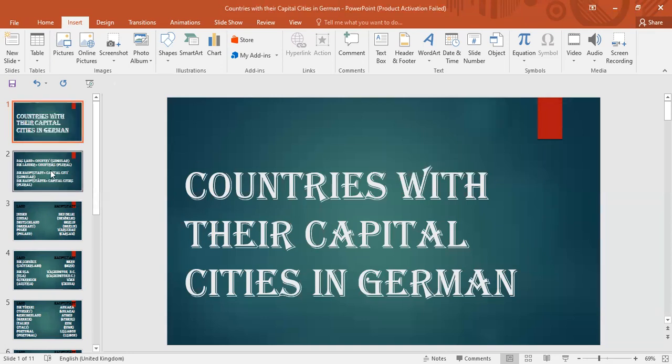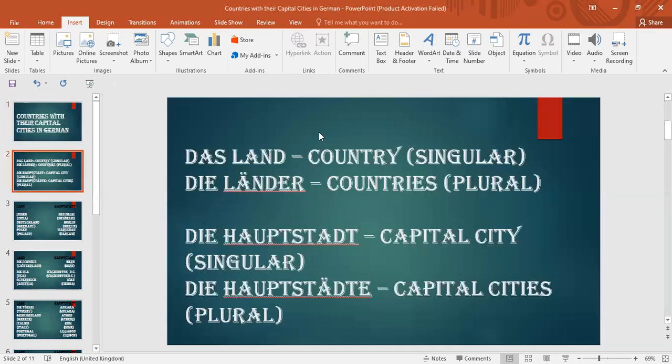So let's start. First, learn what the country or the capital city is called in German. A country, which is singular, is called Land. This is not "land"; the A gives the sound of "a". Its article is das, which is neuter. So das Land is singular. This is a country, and if it's plural, the countries are called Länder.